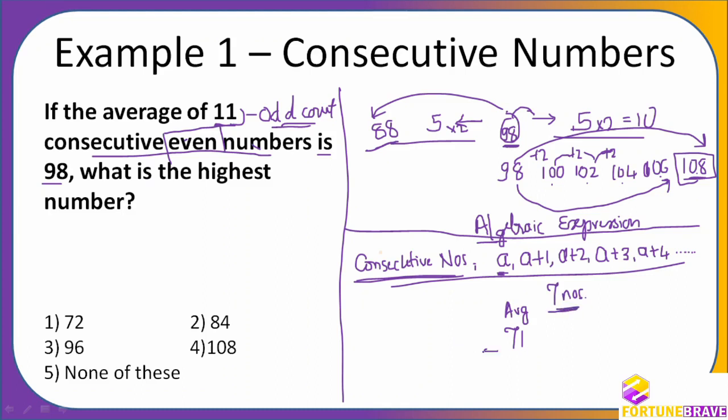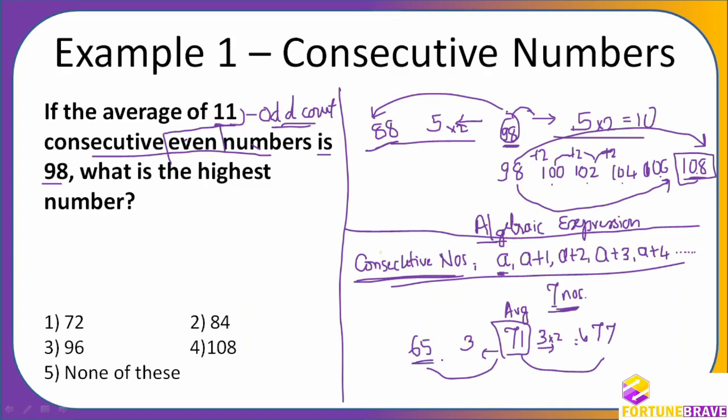This side there should be 3 and this side 3. 3 into 2 is 6. So the last number will be 77 and the lowest number will be minus 6, that is 65.